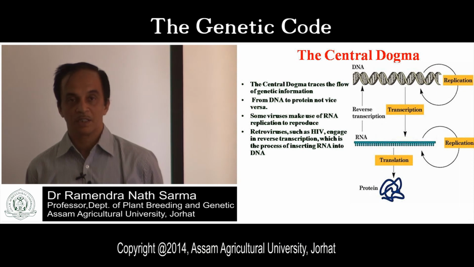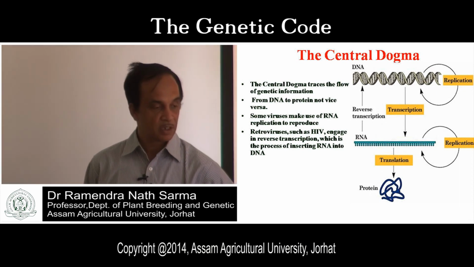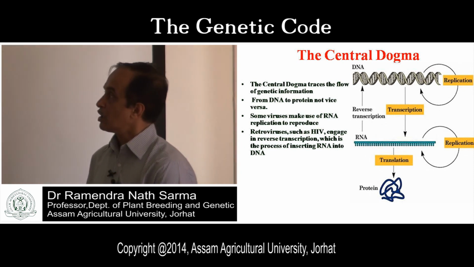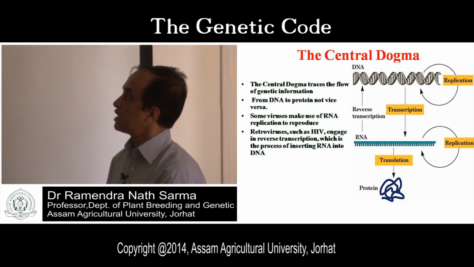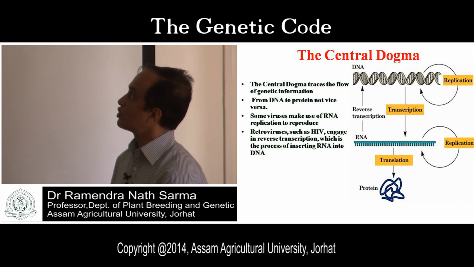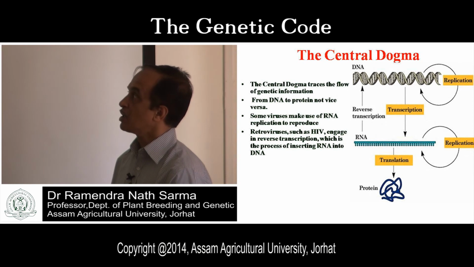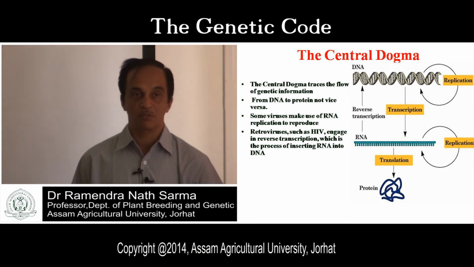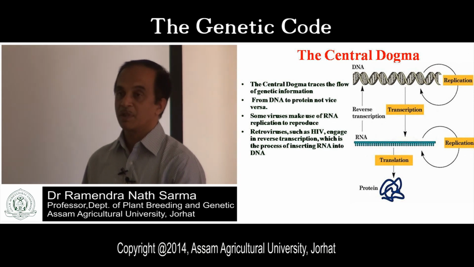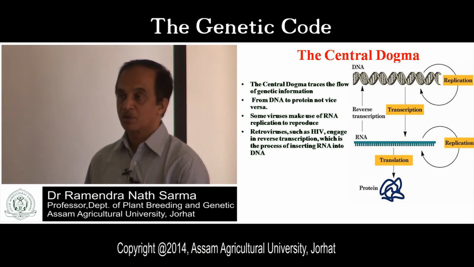We must know what the central dogma is. Central dogma means the information present in DNA will pass through transcription, which produces RNA. RNA will undergo translation, and through translation protein will be produced, and protein is responsible for all phenotype. Look at how genetic information flows: from DNA through RNA to protein as well as phenotype. Protein will be responsible for all sorts of phenotype through enzymes.